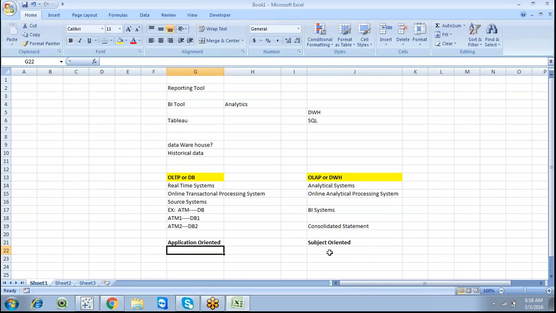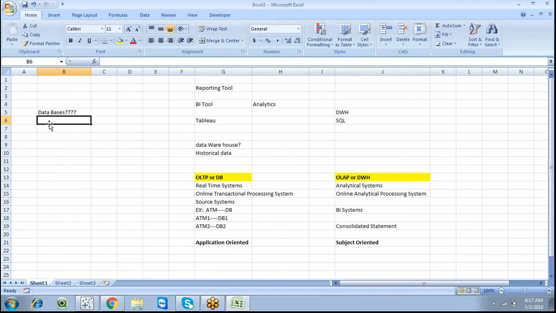To achieve a particular database, normally we know the different databases. A database is nothing but a collection of a set of records or a collection of information.